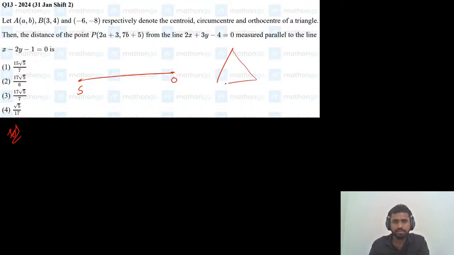Suppose this is a triangle, and here the median will divide in 2:1 ratio, right? If you see a right angle triangle, here the orthocenter will be there, and this is a median. So this is the centroid. So the centroid will divide the line joining circumcenter and orthocenter in the ratio 1:2. This is the logic here.